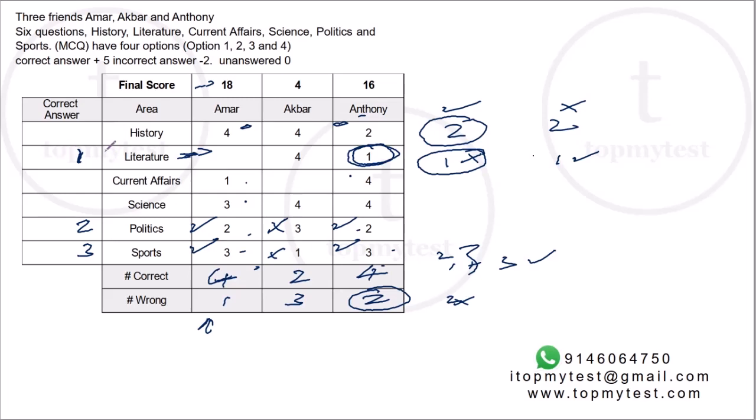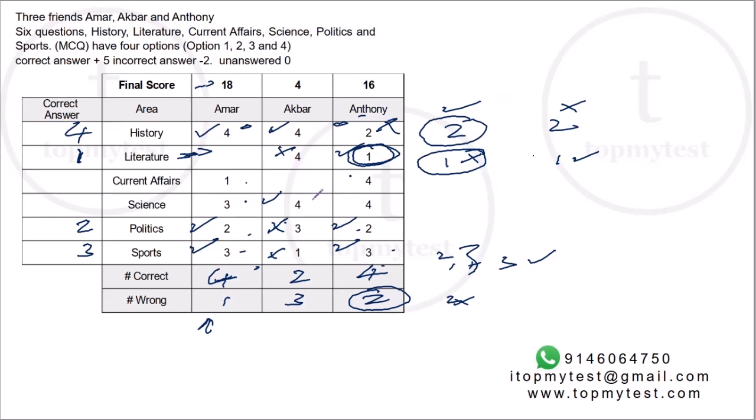Now, since Anthony got the literature question right, Akbar will get the literature question wrong because the options marked are different. Now, this basically solves the question. Why? Because we know all the 3 wrongs for Akbar. Akbar cannot make any more errors, which means the remaining 2 questions that Akbar attempted have to be right. So we know the right answers for these 2. Amar got the same as Akbar, so Anthony got it wrong. So option 4 is the correct answer for history.